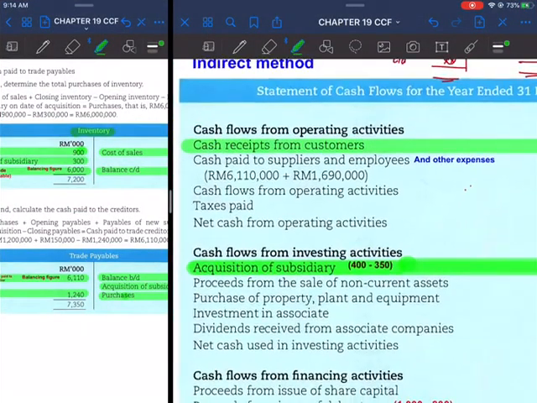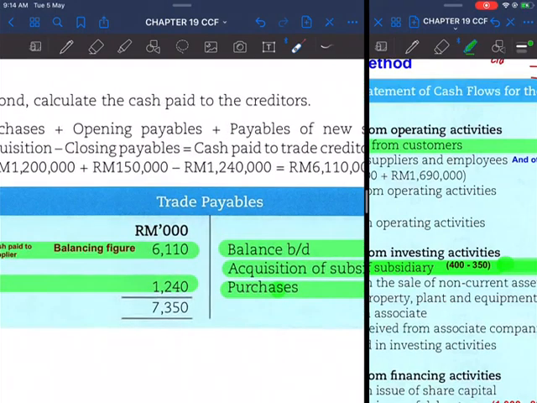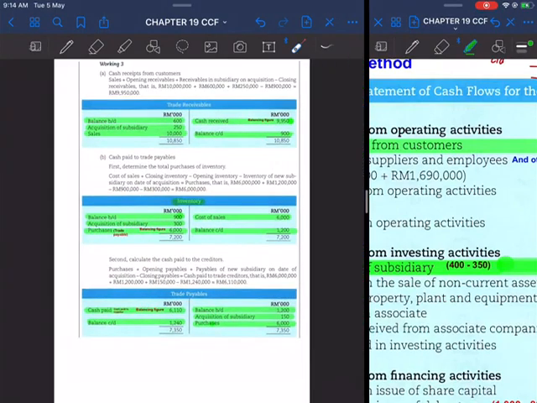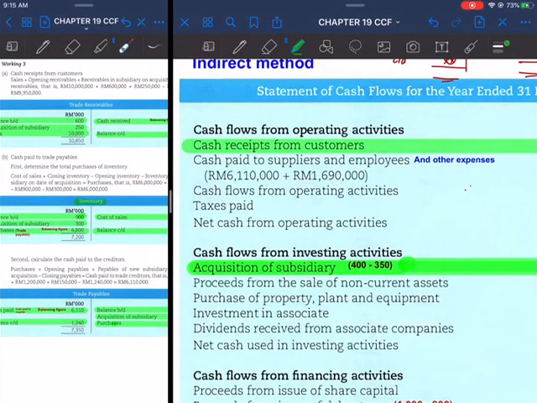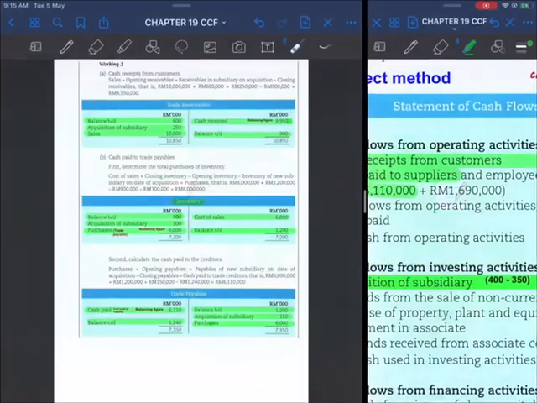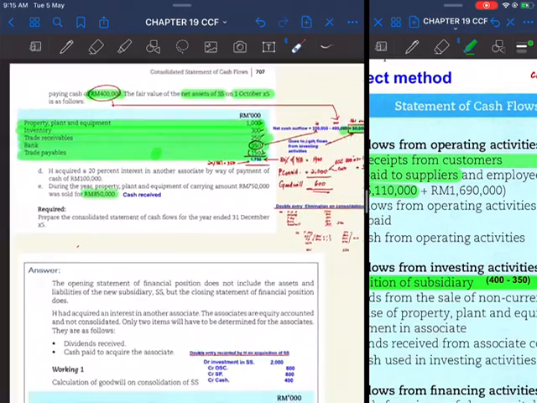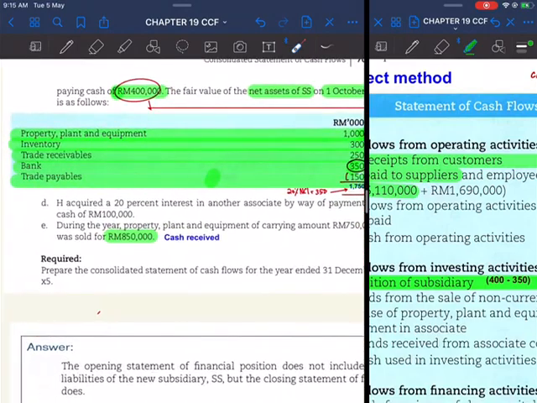The total amount paid to the supplier is 6110. That will be entered into cash paid to supplier, 6110 here. And that's it for each individual asset which is acquired from SS.